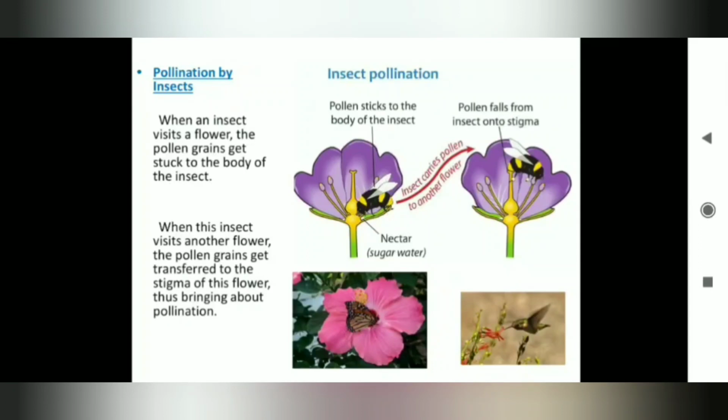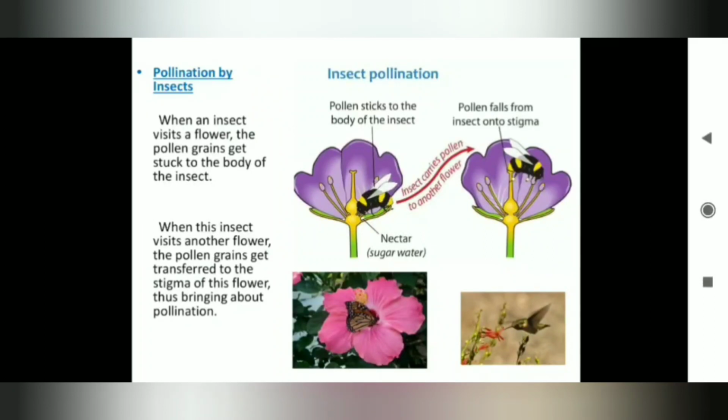Now what happens? The pollen falls from the insect onto the stigma of the flower. Why is the insect sitting on the flower? To suck the nectar. When the insect visits another flower, the pollen grains get transferred, thus bringing about pollination.